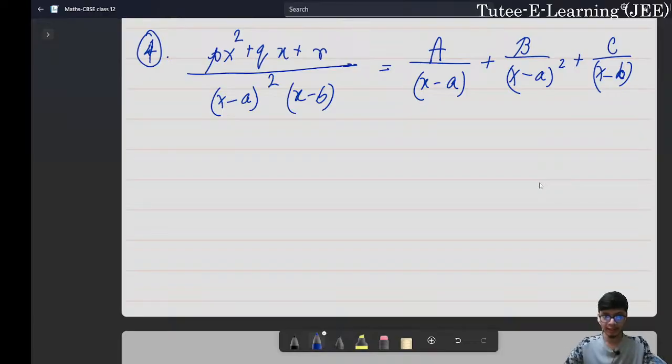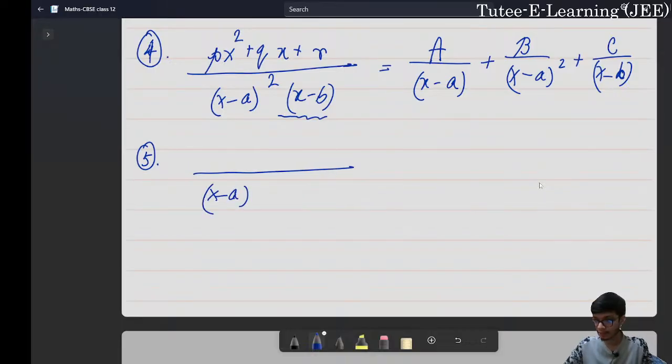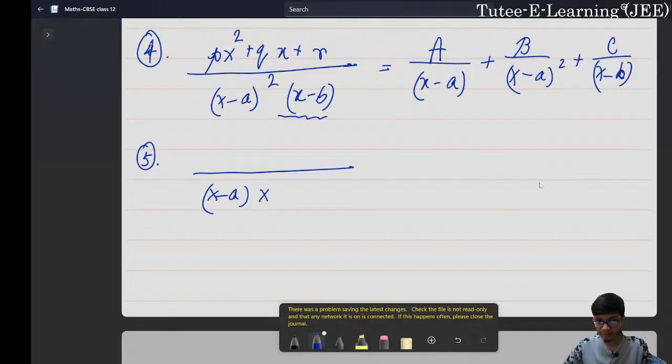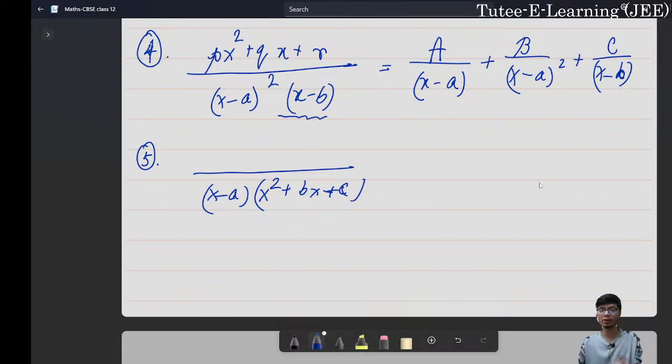Similarly, it might also happen that the factors you are writing in the denominator cannot be factorized. Let us have such an example where in the denominator you have x - a and then x square + bx + c, which you are not able to factorize in terms of real roots, and the numerator remains as it is.